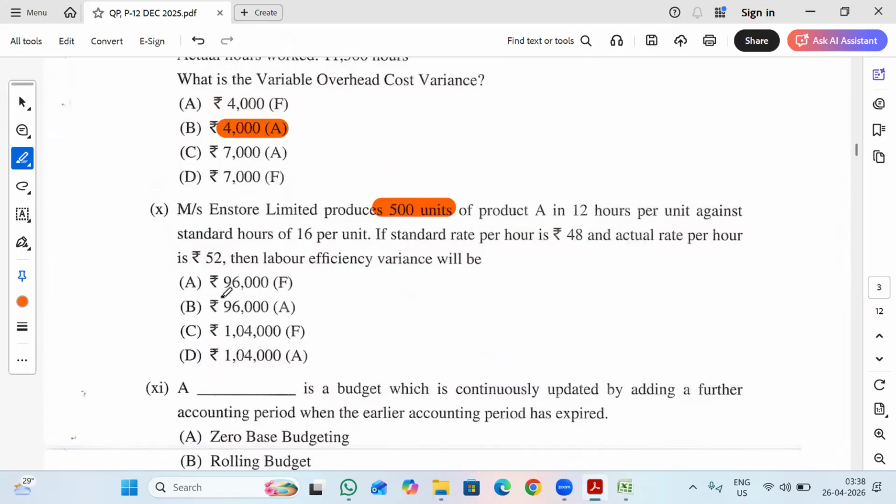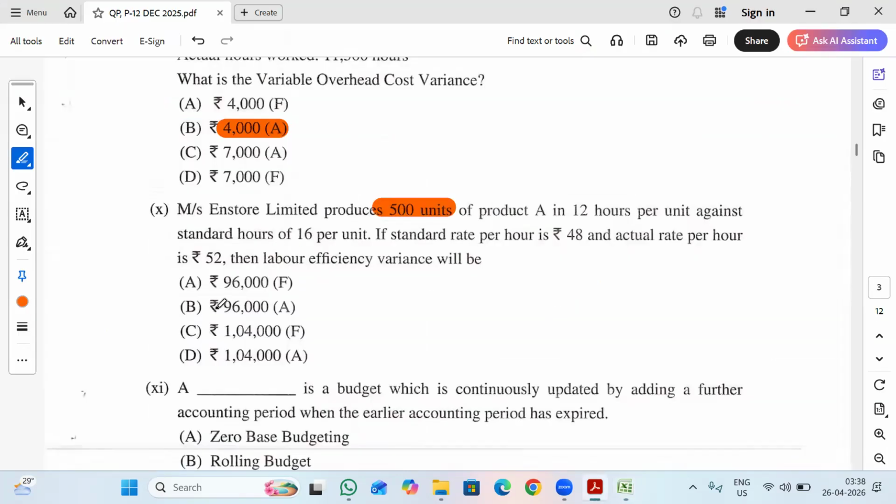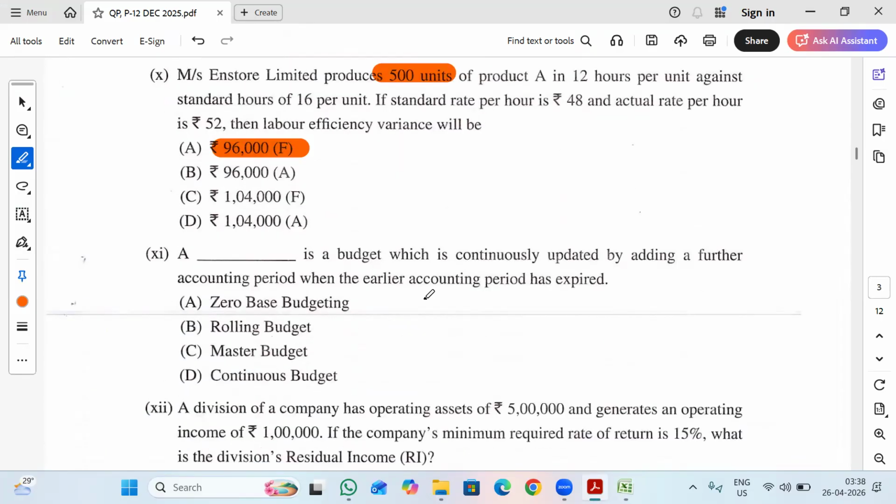So here 96,000 is coming in. Compared to standard time, we are producing in less time. So this is favorable variance. So 96,000 favorable. That is option A, the right answer.